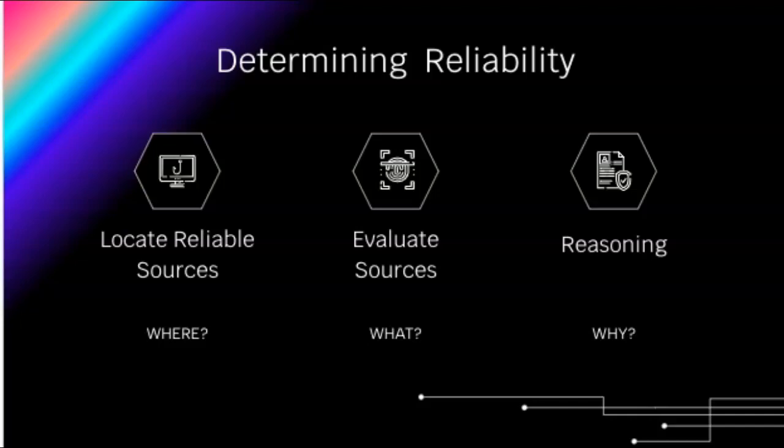The first step would be to help students locate reliable sources. So, showing them which websites they might be able to search first. And then the second step is to evaluate the sources by looking at the features they have. And then the last is reasoning. So, determining which features each of the sources have in common to determine reliability. So, the where, the what, and the why.